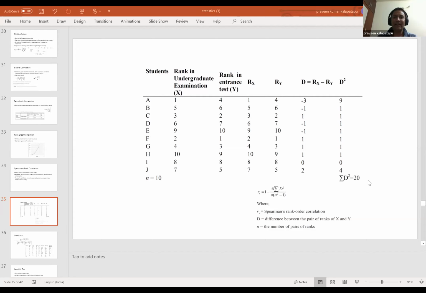Exactly. You are comparing the rank in the undergraduate exam with the rank in the entrance test. You are not comparing marks of the undergraduate exam with marks of the entrance test. If you analyze based on the marks, it is continuous data. But if you are taking the rank of the candidate, then it is not continuous. It is rank, right? So that is where Spearman's correlation would come into the picture.